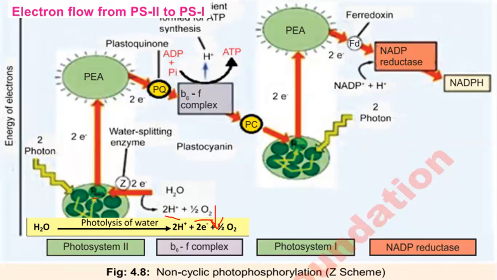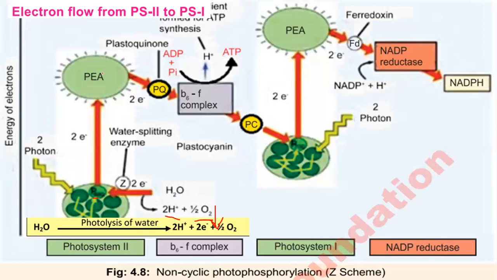So this PS2 here, when electrons get excited, there must be an electron acceptor which accepts these energetic electrons. So these electrons are accepted by plastoquinone. That is the primary electron acceptor, and that is an iron containing protein.